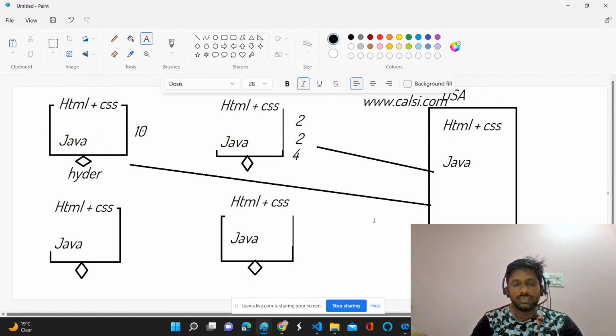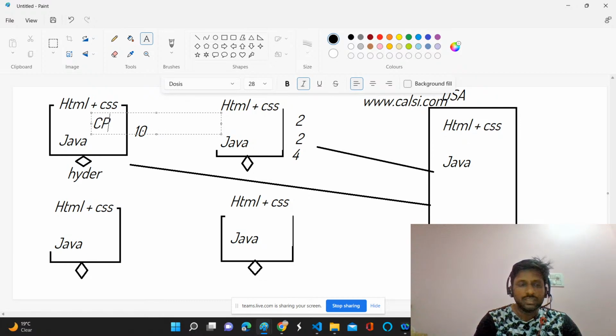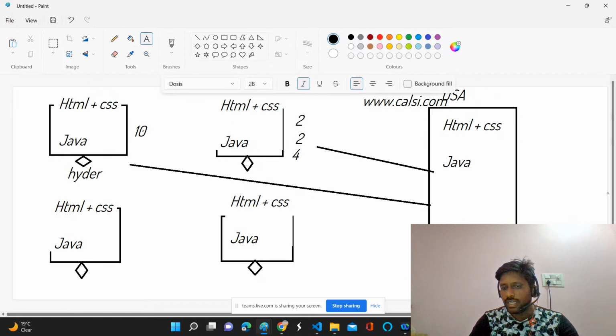So Sun Microsystems, the Java team, had a thought: why can't we utilize these resources? This is our client computer. In my computer and in your computer, you have a CPU or processor and everything, right? With the help of those things only, the server is calculating.